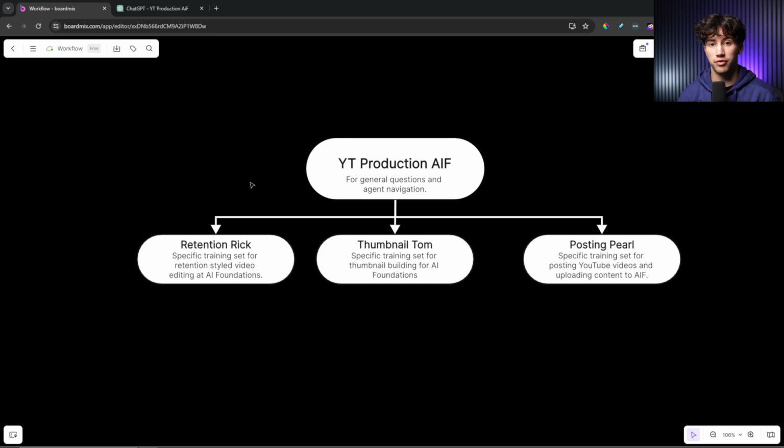And I can give example videos in here. I can give my SOPs that I've created on how to do all my effects that I do in my videos. And I can make Retention Rick just mold to my video editing style. That way it can help anybody who has a question about it.